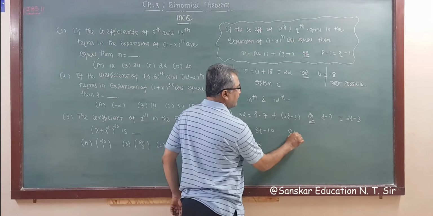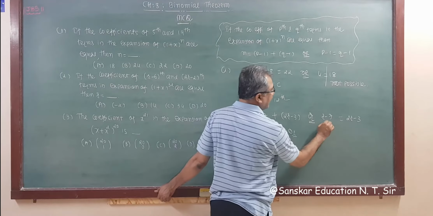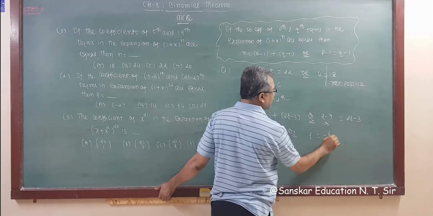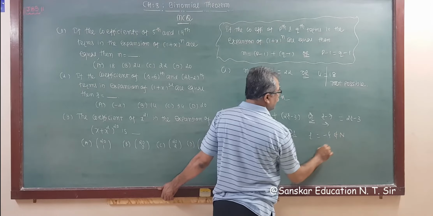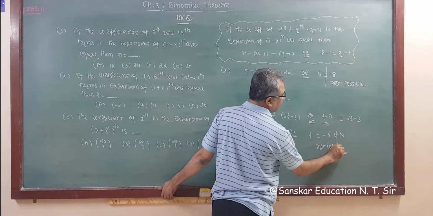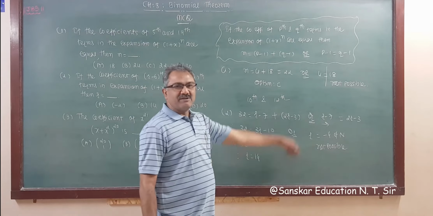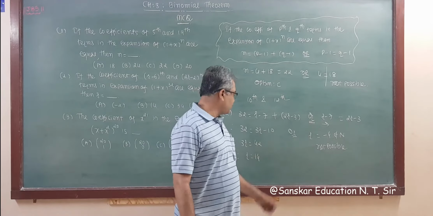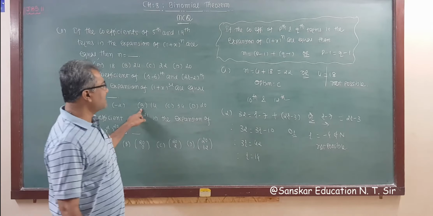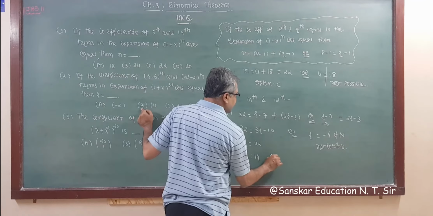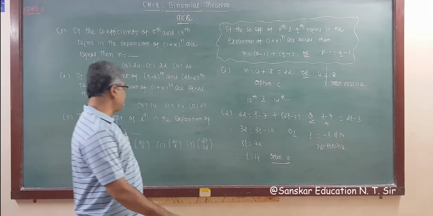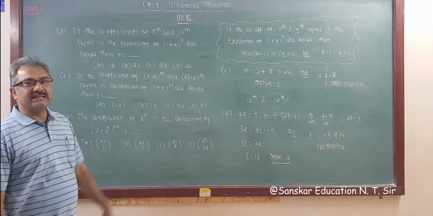Or solving the other one, taking r to this side, r is equal to 3 minus 7, which is minus 4, which does not belong to natural numbers, so not possible. I am writing only not possible. So what is your answer? R is equal to 14, that is option B is your correct answer, right? So you have to solve like this.